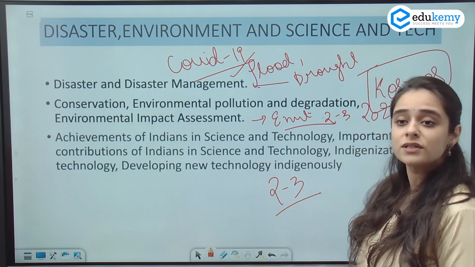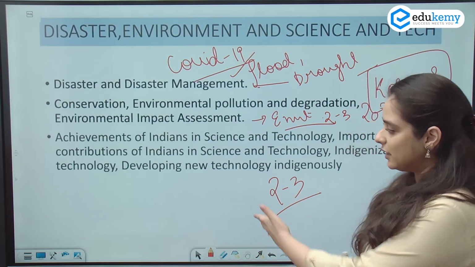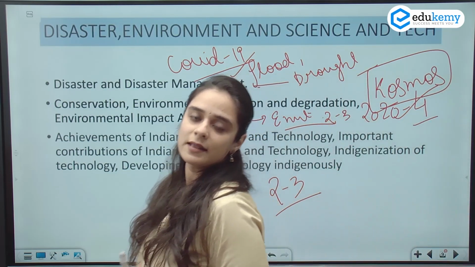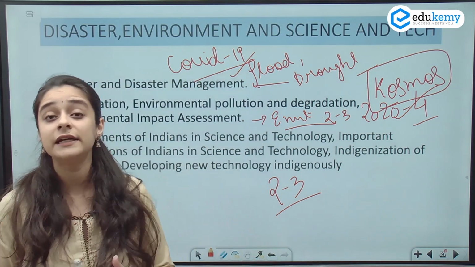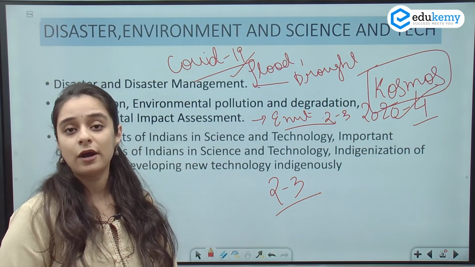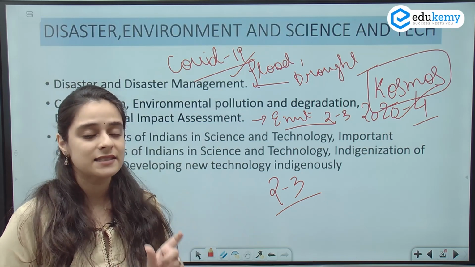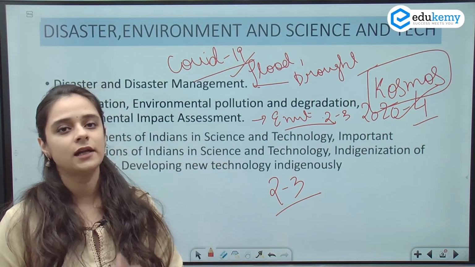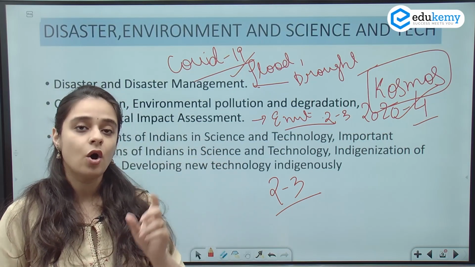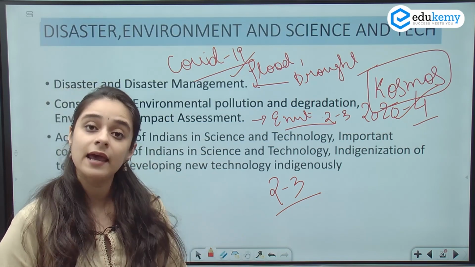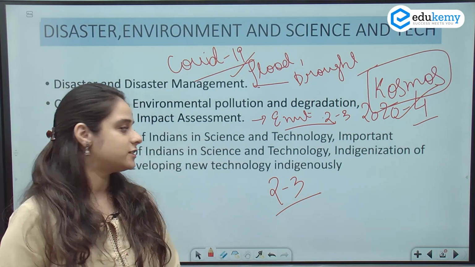Now if we talk about science and tech, it is 2 to 3 questions, and if we talk about the type of questions from this section, then it doesn't ask you the details of technology like nanotechnology or biotechnology. It usually asks the application of that technology to solve one or the other problem in the Indian economy, or how that technology is beneficial, let's say, in the health sector or agricultural sector.